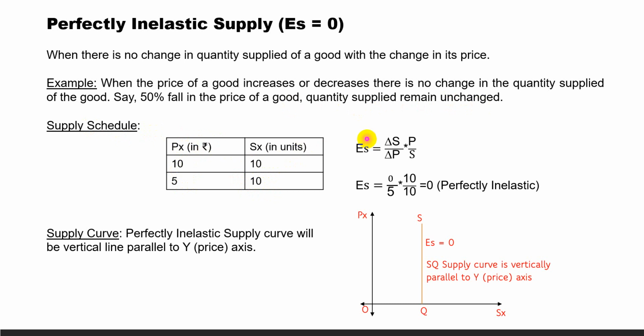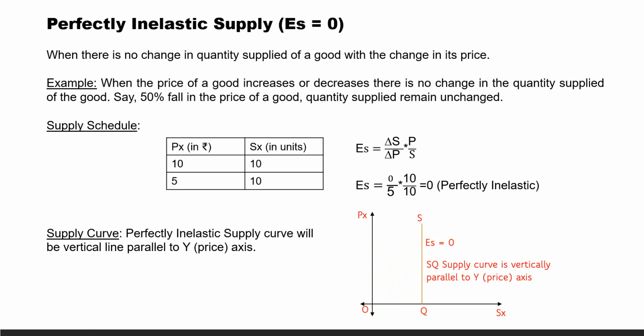So if we apply the formula, elasticity of supply is equal to delta S by delta P, that is change in supply is equal to 10 minus 10, 0, and change in price delta P, that is 10 minus 5, is equal to 5. Original price is 10, original supply is 10. The result is 0, which is perfectly inelastic. In case of perfectly inelastic, the supply curve is vertical, parallel to the y-axis. That means the price increases or decreases, but the supply remains the same, that is OQ.